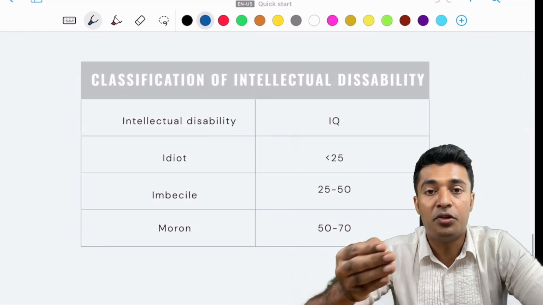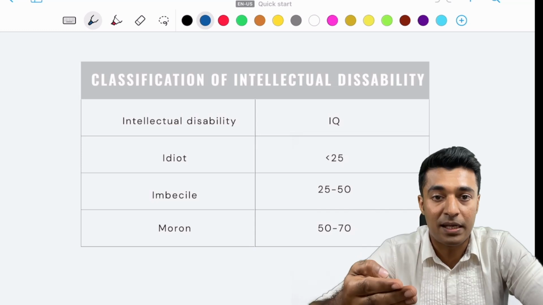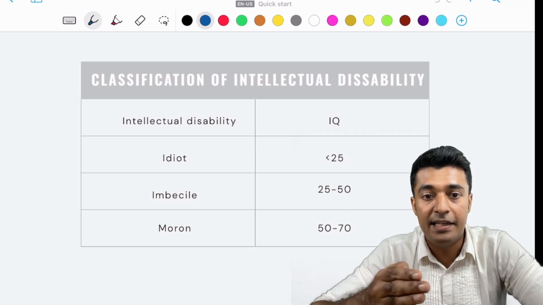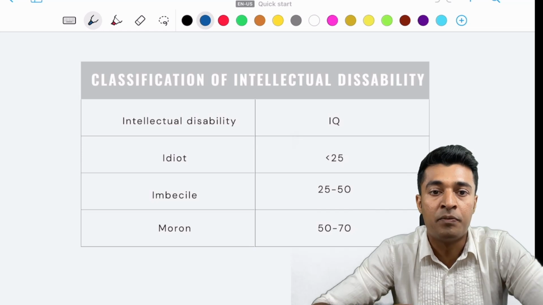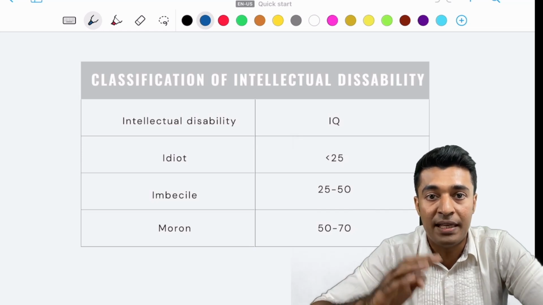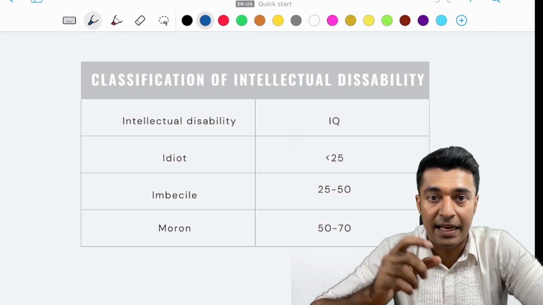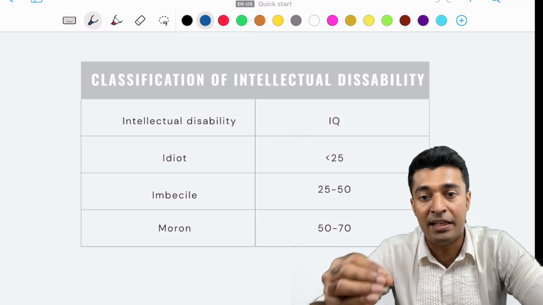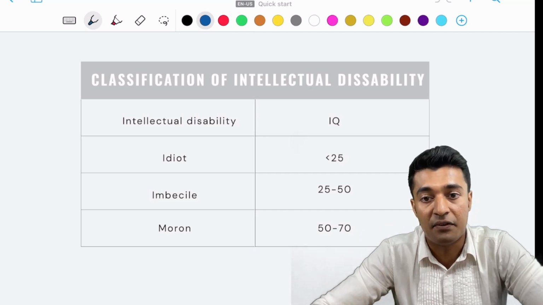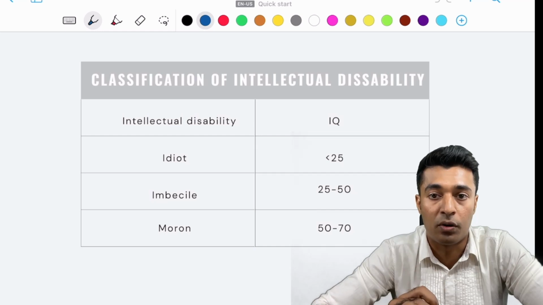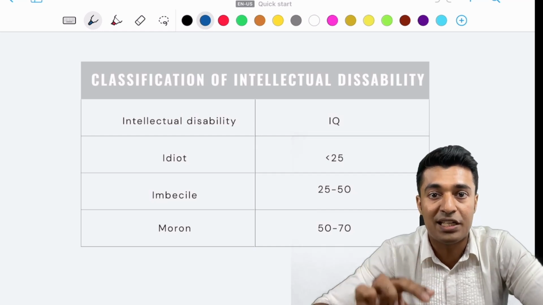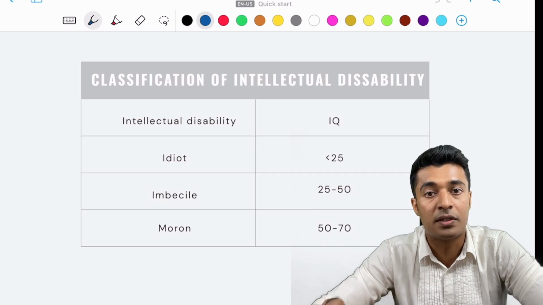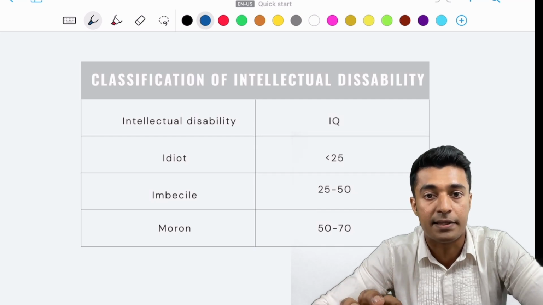So the IQ below 70 is again subclassified as idiot, imbecile, and moron. IQ less than 25 is considered as an idiot, the IQ between 25 and 50 is considered as an imbecile, and the IQ between 50 and 70 is considered as a moron. That is the classification of intellectual deficiency. This also was asked several times for the entrance exam.